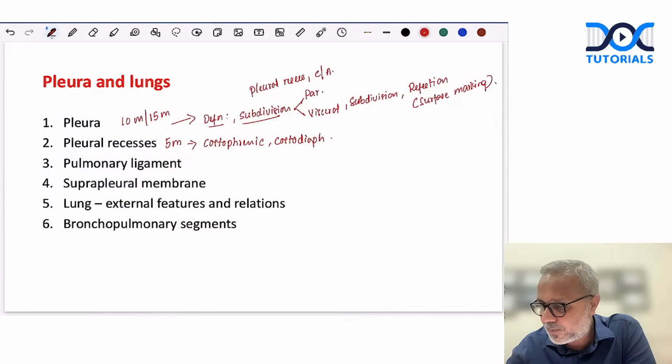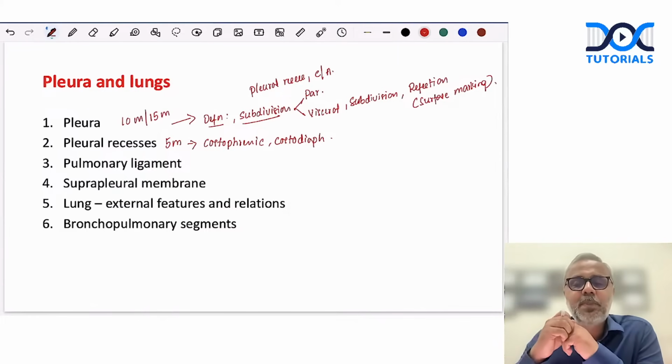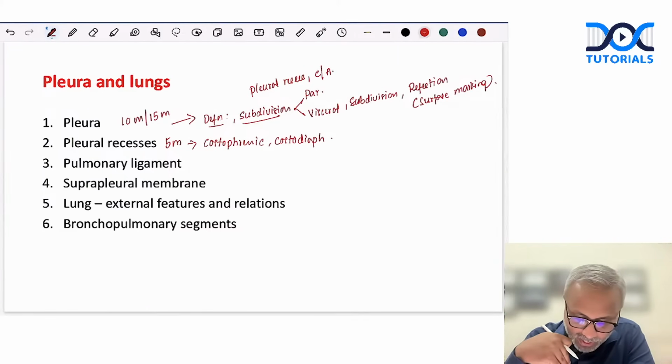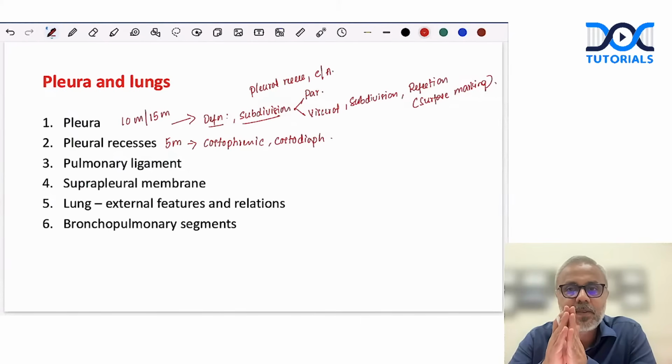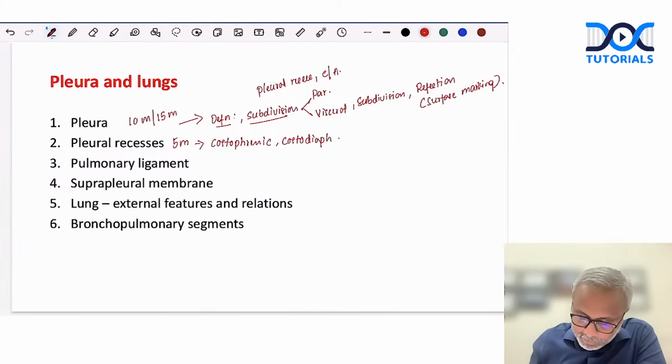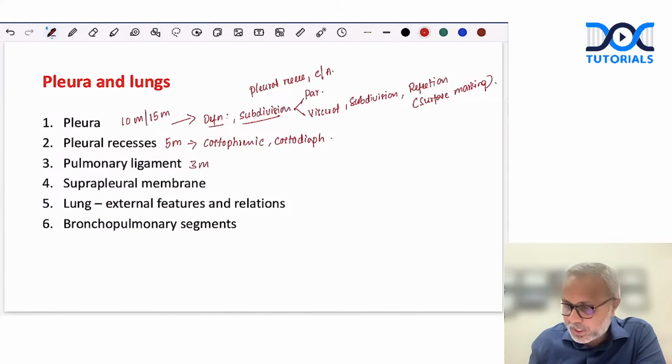Ritu, can you just type in what topic you're suggesting, any specific topic? Okay. So this is regarding the pleura and pleural recesses, right? Pleural recesses, again, very important 5 marker question, right? Then pulmonary ligament could be an important 3 marker. Done. Then suprapleural membrane, also called the Sibson's fascia, right?